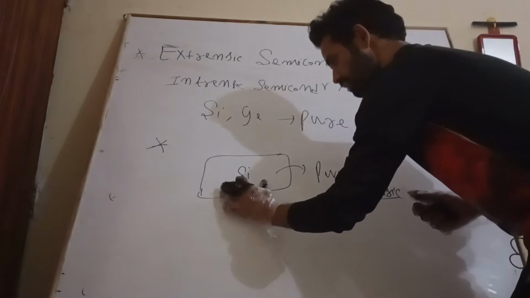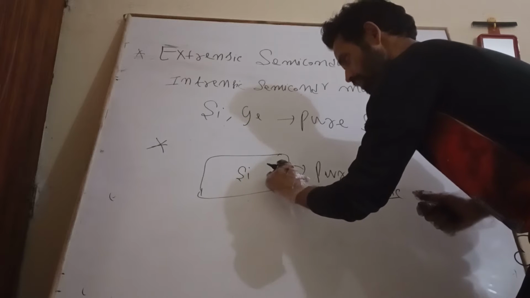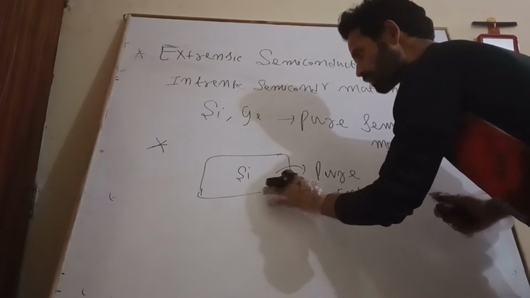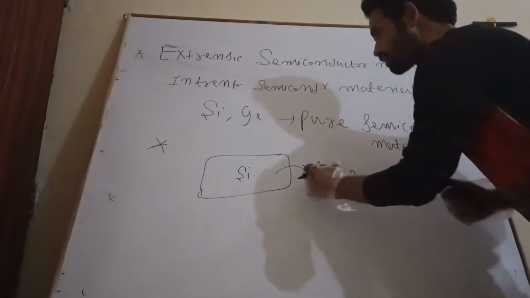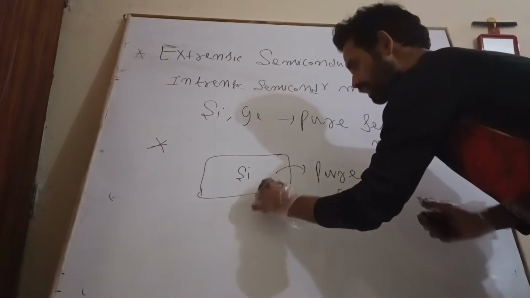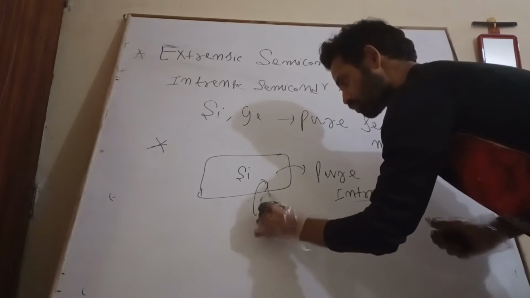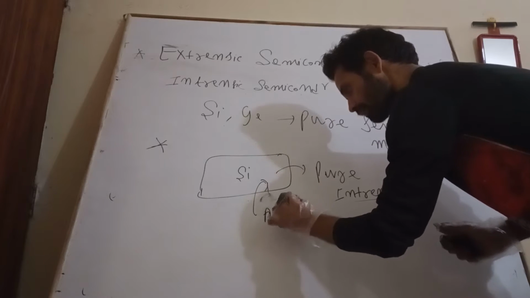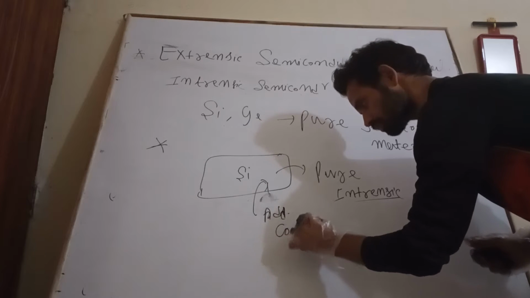This intrinsic material is very interesting, but we are unable to realize its actual power. For that purpose we need some doping.